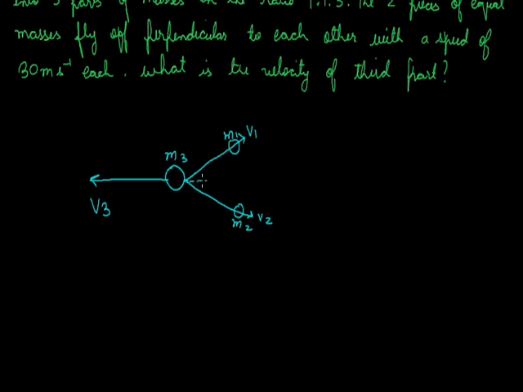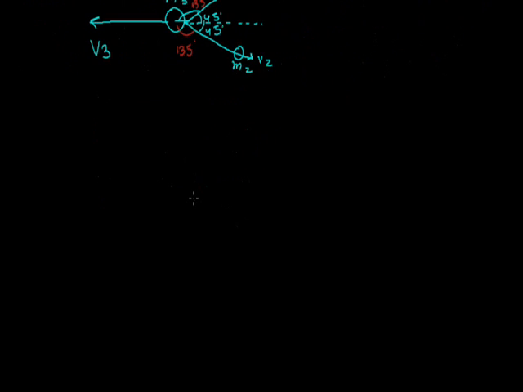Now it is given to us that they are perpendicular. It means this angle is 45 degree. This angle is 45 degree again. What we get is this angle as 135 degree, and again this angle as 135 degree. So we can visualize how these fragments are flying off.